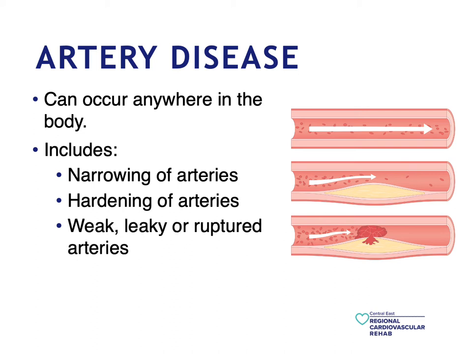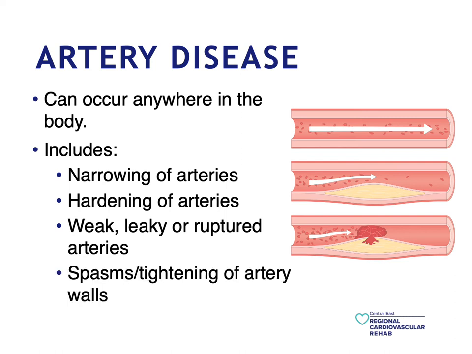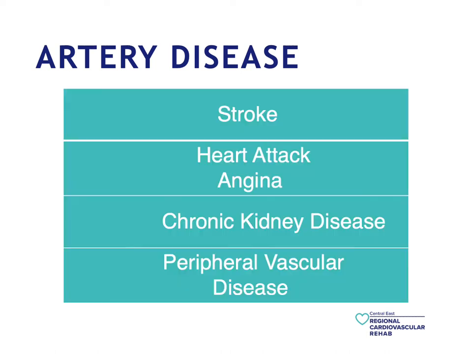Weak, leaky, or ruptured arteries, which can occur from damage to the arteries from high blood pressure, smoking, diabetes, or genetics. Spasms or tightening of the artery walls, which causes the arteries to tighten and reduce blood flow. Spasms can be triggered by smoking, extreme cold weather, stress, and some other stimulant drugs.